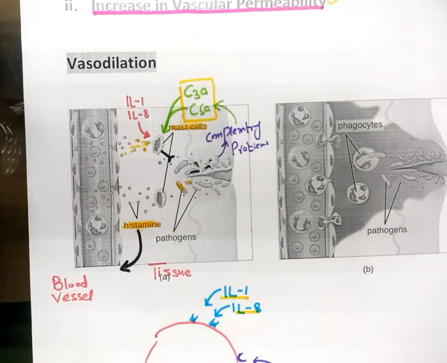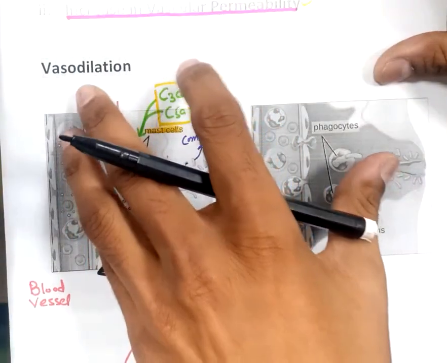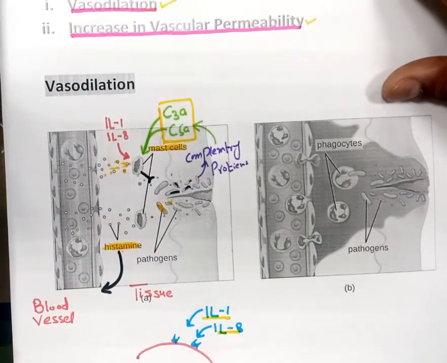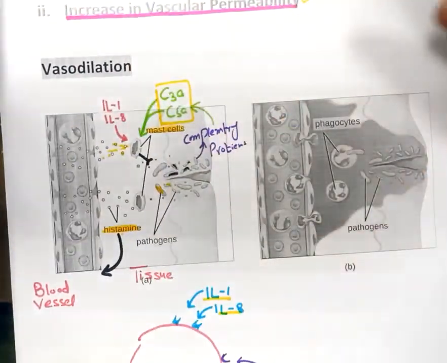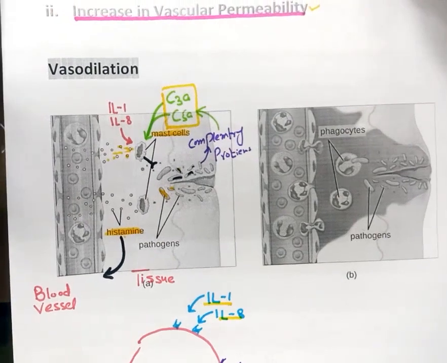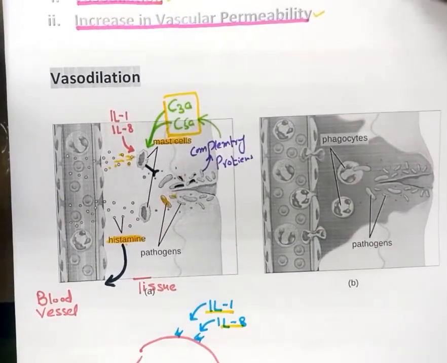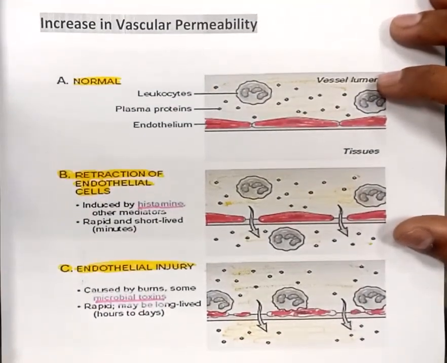If we talk about the smooth muscle in our respiratory tract, it basically constricts them, and this mechanism has been discussed in type 1 hypersensitivity. Now, in this way, vasodilation will take place. So this is the first vascular event, that is vasodilation, and we have seen how it takes place in response to injury or any pathogen. Now, the other vascular event is increase in vascular permeability.